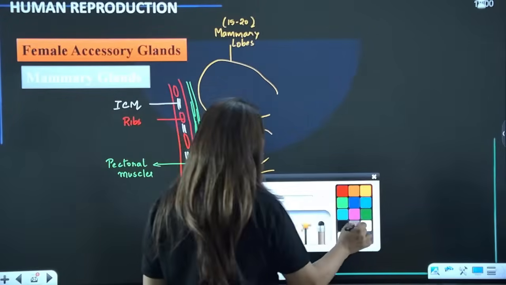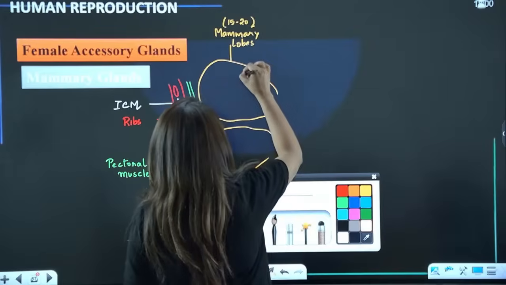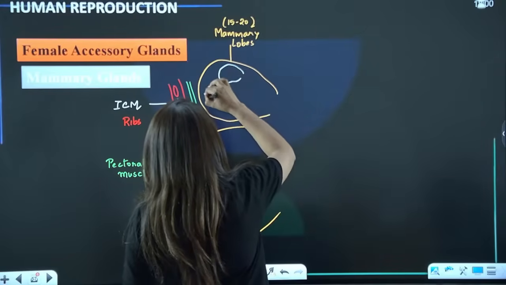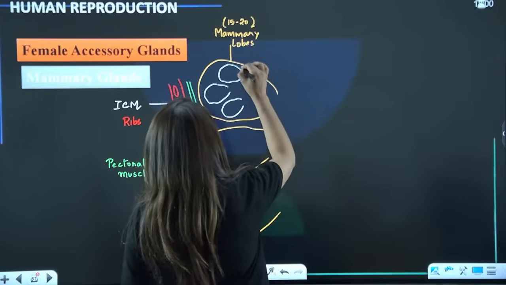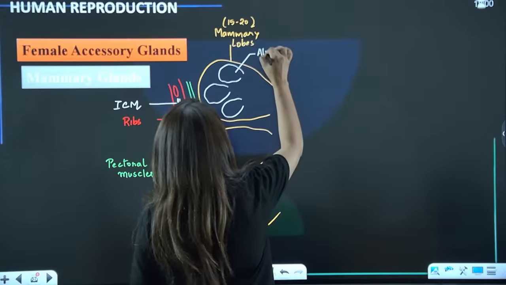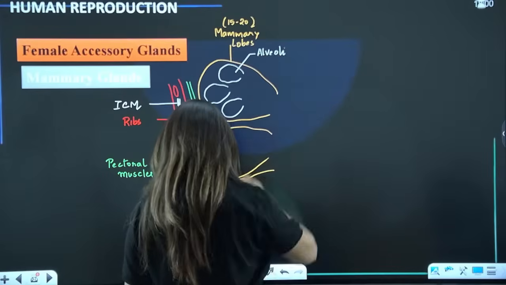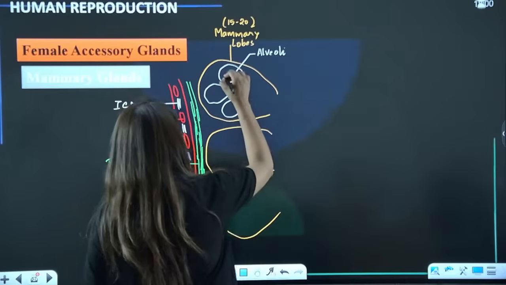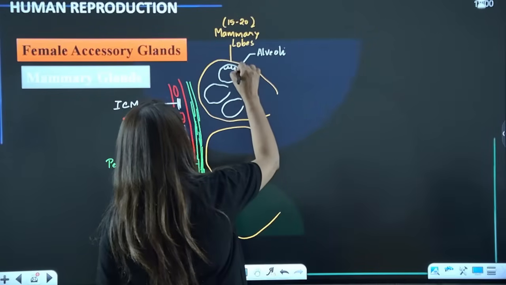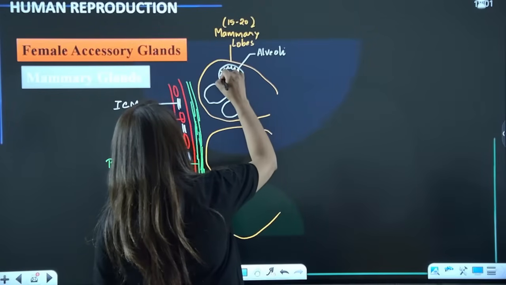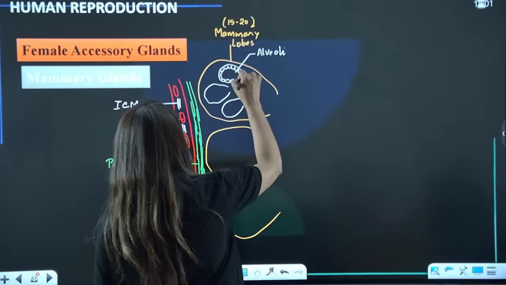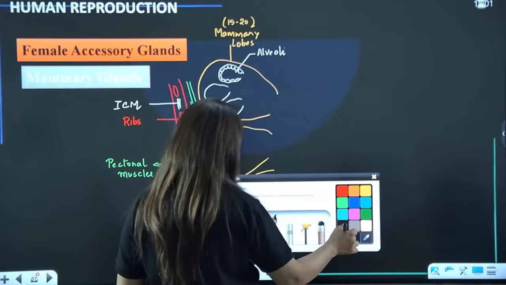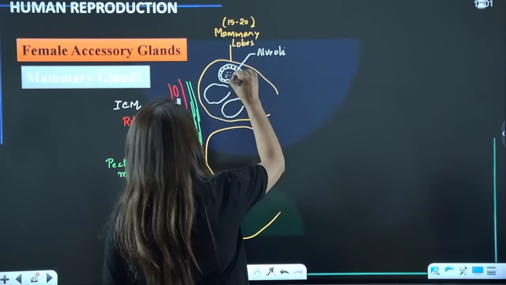Now, within these mammary lobes, we have sac-like structures called alveoli. What are these alveoli going to do? These are sac-like structures lined by cuboidal epithelium, which secretes milk. Is this clear?